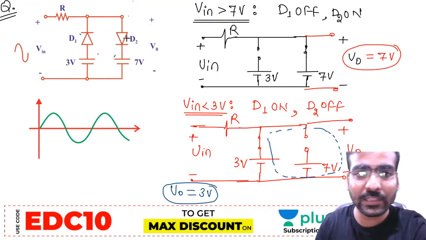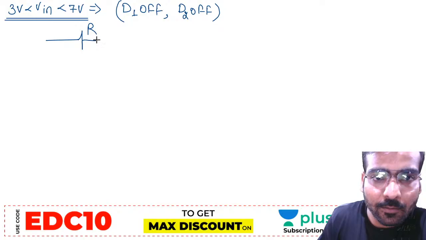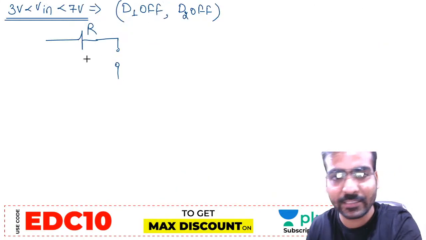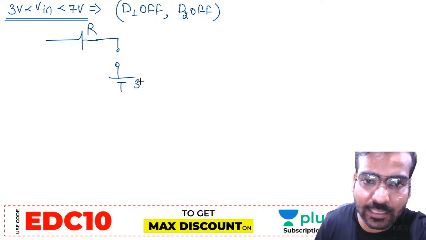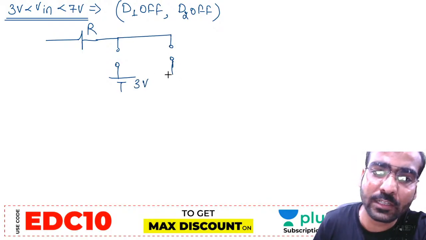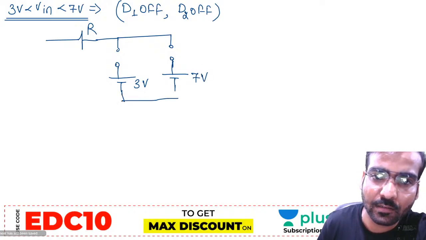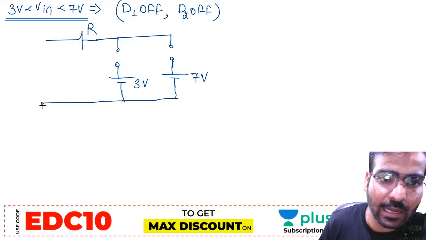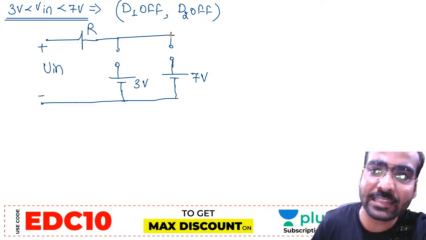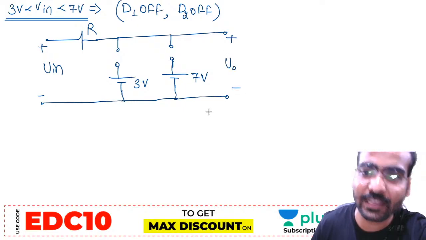Now, if both the diodes are off, draw the equivalent circuit. This is the R. Both the diodes are open circuited. Here 3 volt is there, and again D2 is off, and 7 volt is there. Now, this is the input voltage Vin. What is the output we will get?